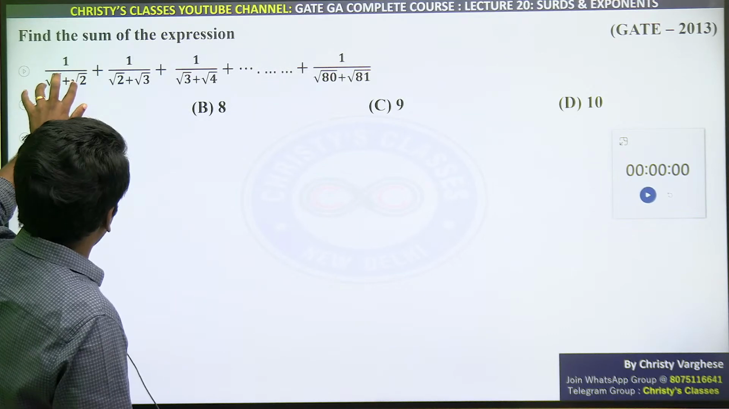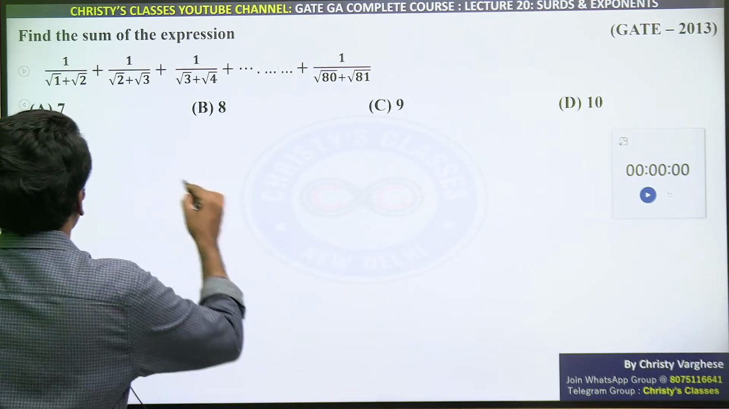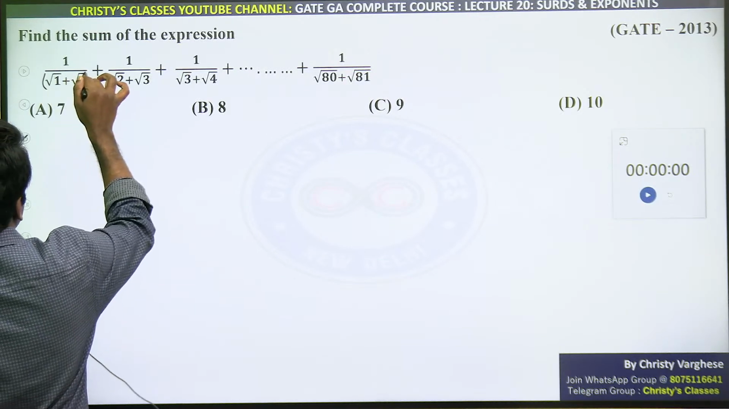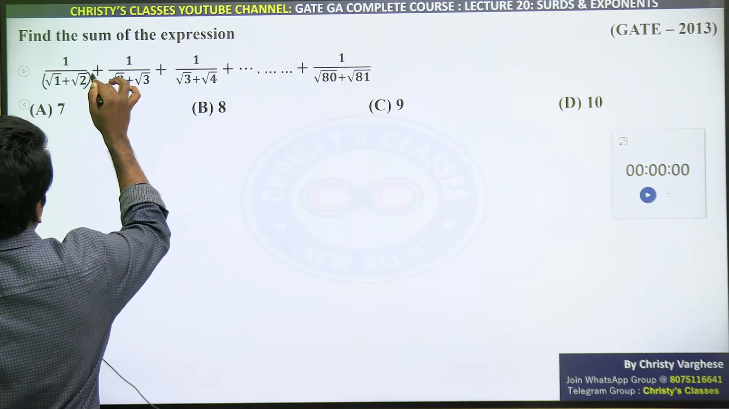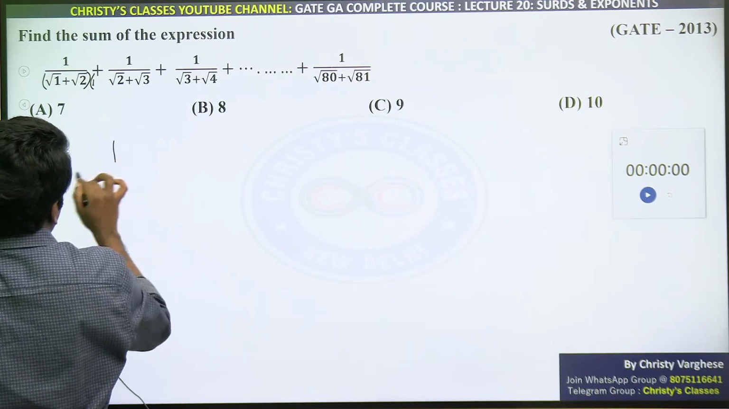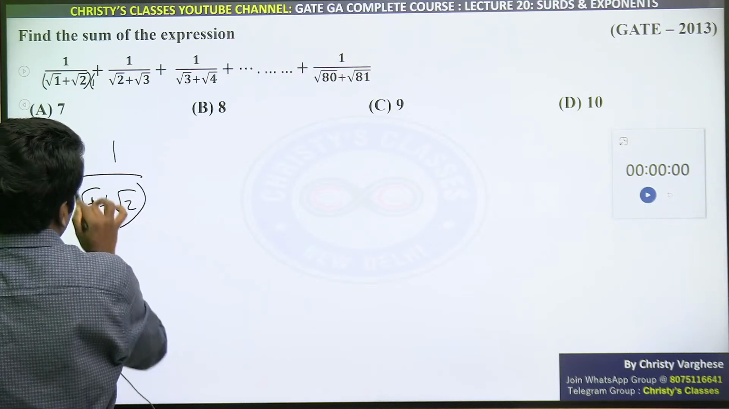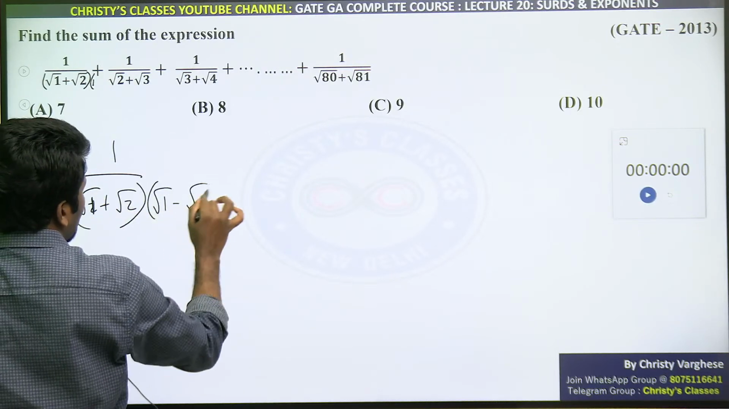यहाँ पे ये denominator वाला surds को cancel करना है. कैसा कर सकता है? ये 1 by root 1 plus root 2 है ना, root 1 plus root 2 को root 1 minus root 2 से multiply किया तो 1 by root 1 plus root 2 को root 1 minus root 2 से multiply करना है.